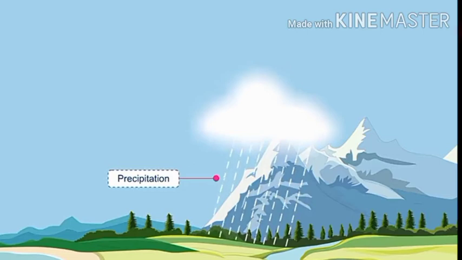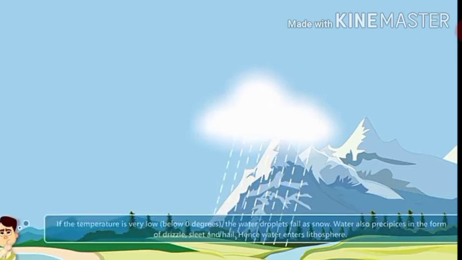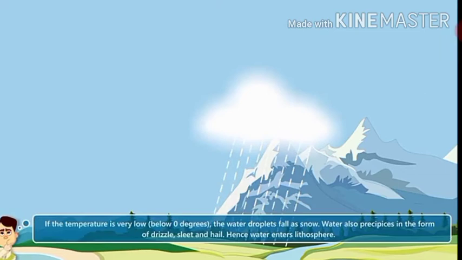When rain falls, water that reaches the earth's surface may seep into the ground, replenishing groundwater. If the temperature is very low, the water droplets fall as snow. Water also precipitates in the form of drizzle, sleet, and hail.